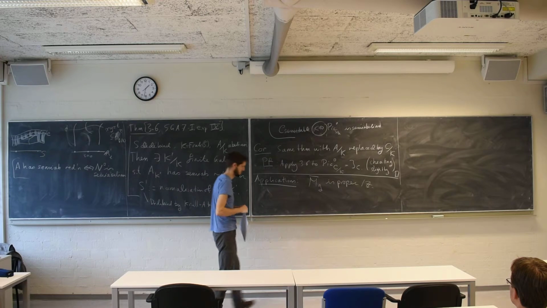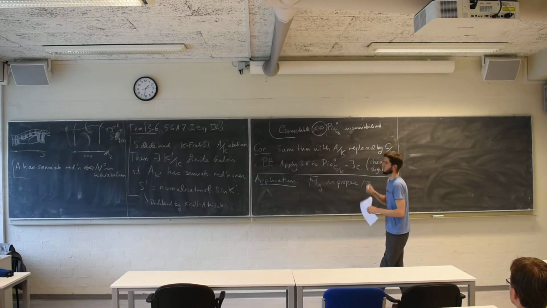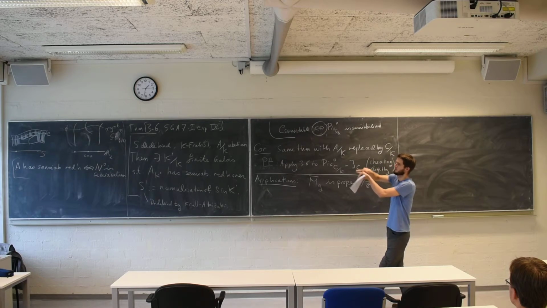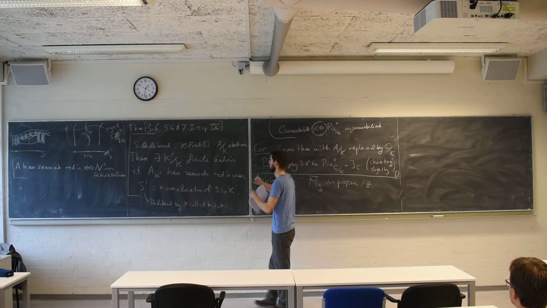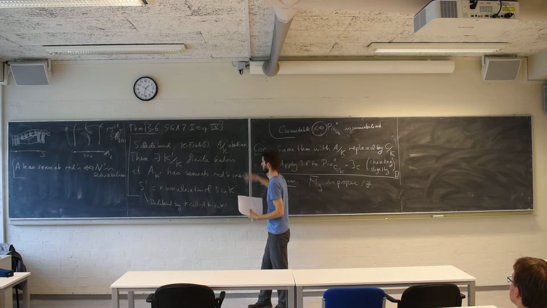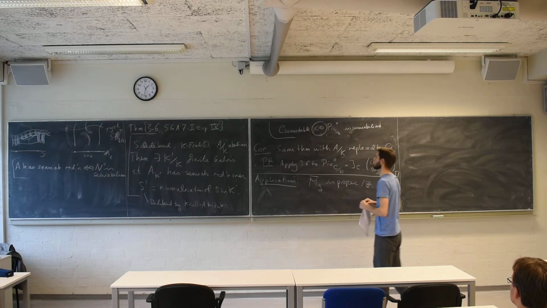So if you look into the valuative criterion for properness for algebraic stacks, then it's not quite as simple. You don't just require that you can always fill in the diagram with your evaluation ring, but you have to allow yourself to take a finite extension of the generic point of your evaluation ring. So that's exactly what we're doing here, because you shouldn't expect to be able to improve this result.